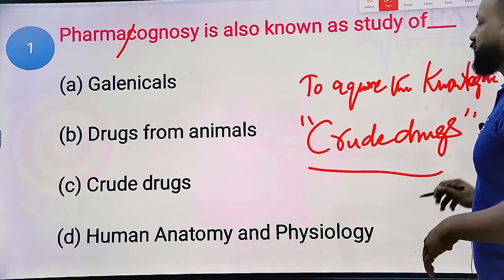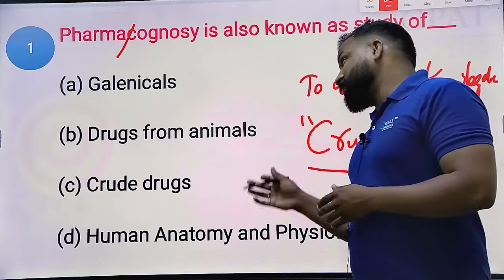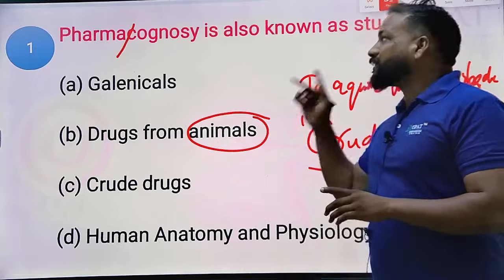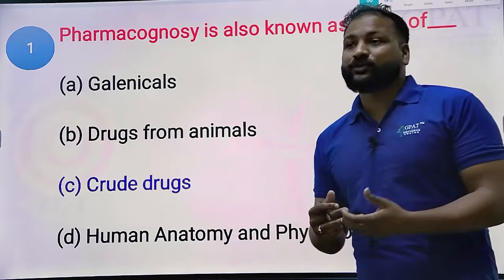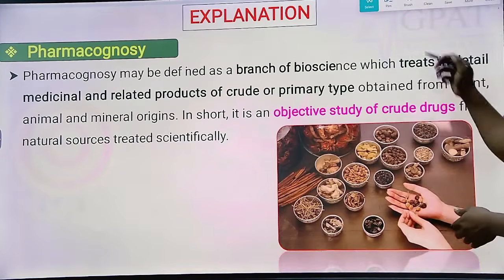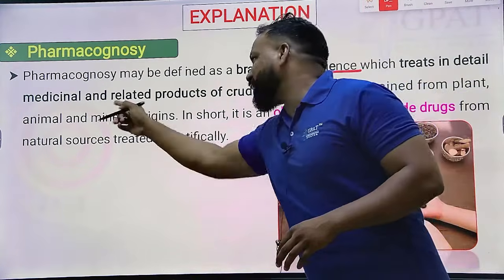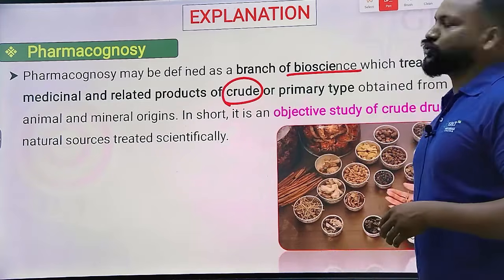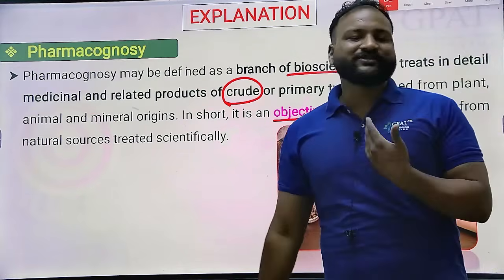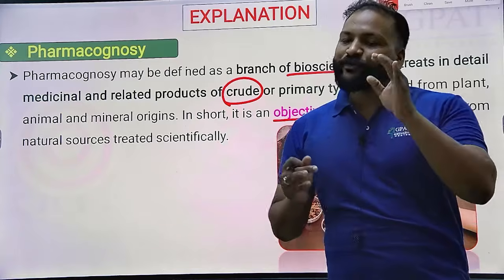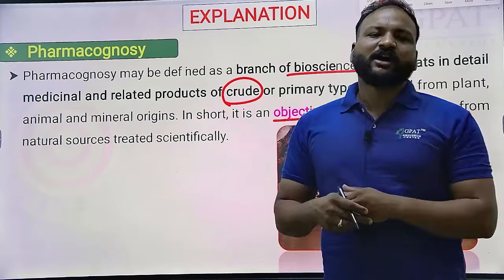To remember only one word, right? We are not only studying the drugs from plants, but also the drugs from animals as well. But the main definition of pharmacognosy is the study of crude drugs. It is a branch of bioscience where we study in detail the medicine and related products of crude drugs. The main objective is to study crude drugs from different sources: plant source, animal source, marine source, and mineral source. Studying crude drugs from different natural resources, that is pharmacognosy.